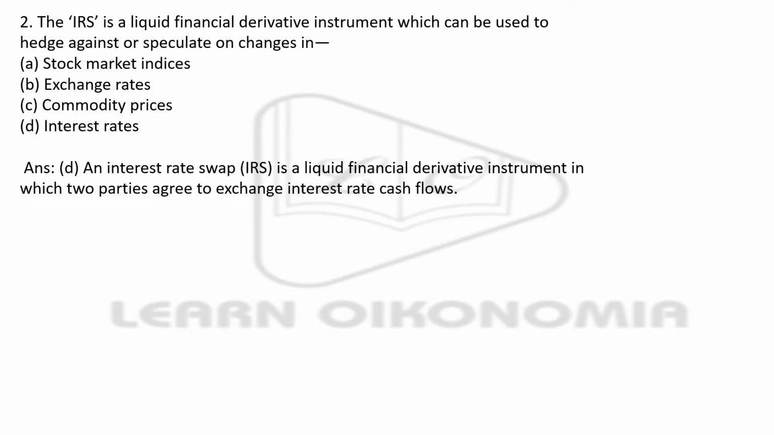The IRS is a liquid financial derivative instrument which can be used to hedge against or speculate on changes in what? Stock market indices, exchange rate, commodity prices, and interest rates. These are the options, and the right answer is interest rate. So an interest rate swap is known as IRS. The full form of IRS is interest rate swap. This is considered to be a liquid financial derivative instrument, so that is very important. And here two parties agree to exchange interest rate cash flows. That's it.